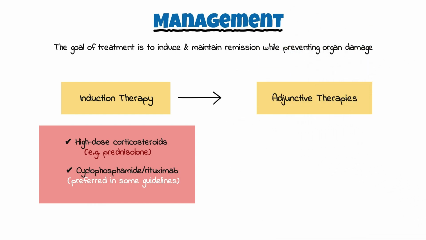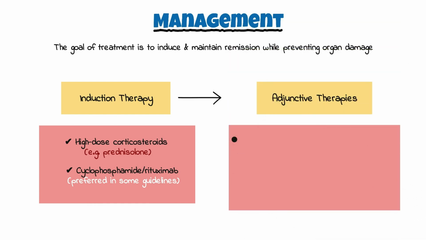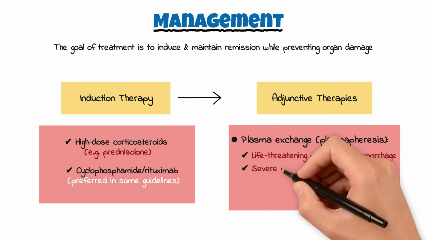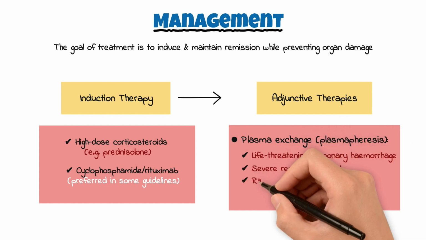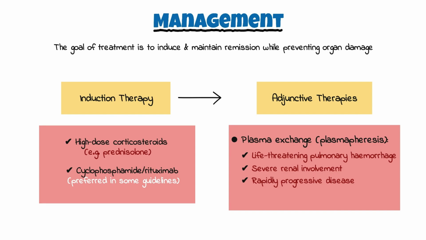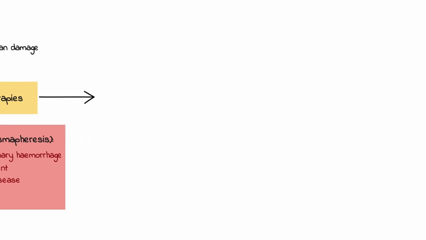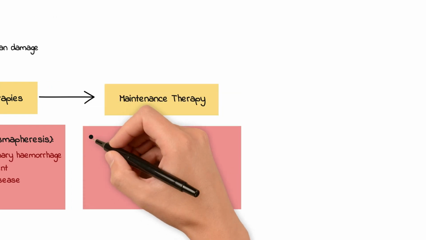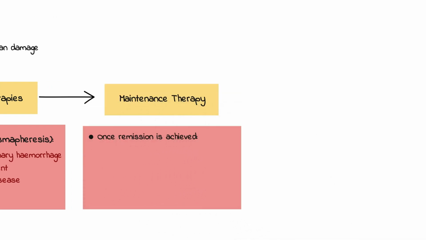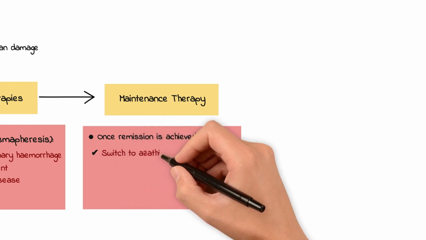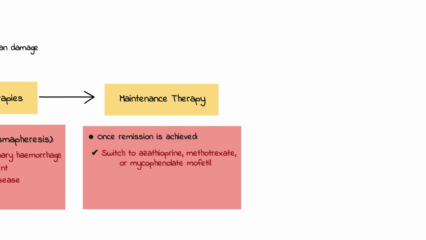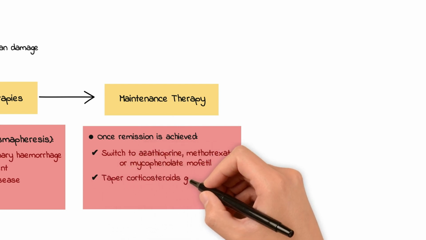Adjunctive therapies. Plasma exchange, plasmapheresis, may be considered in life-threatening pulmonary hemorrhage, severe renal involvement, and rapidly progressive disease. Maintenance therapy. Once remission is achieved, switch to azathioprine, methotrexate, or mycophenolate mofetil. Taper corticosteroids gradually.